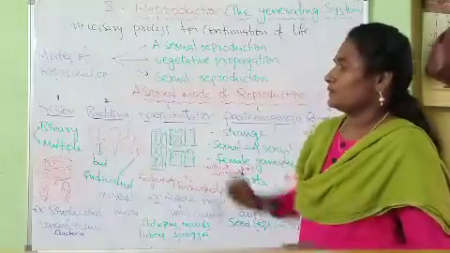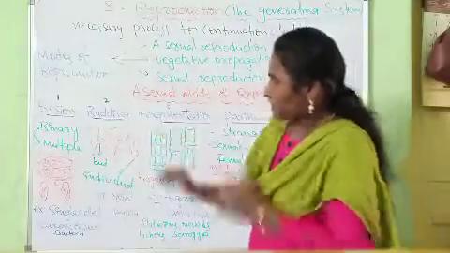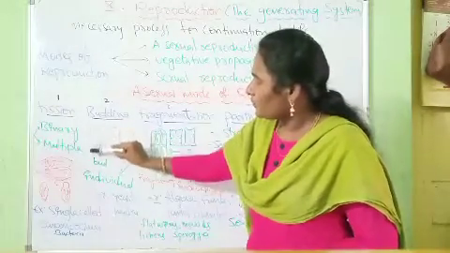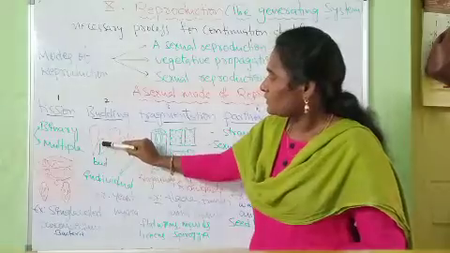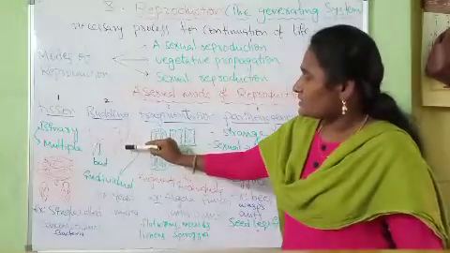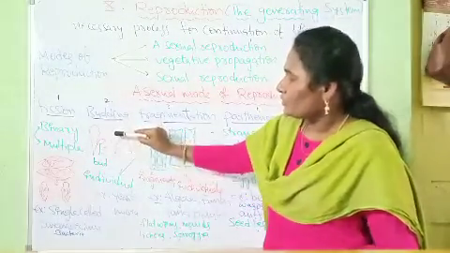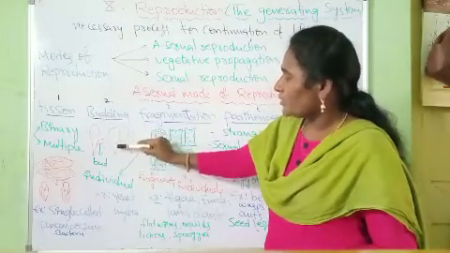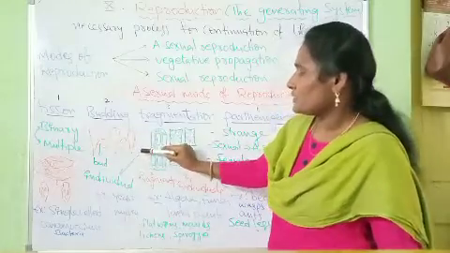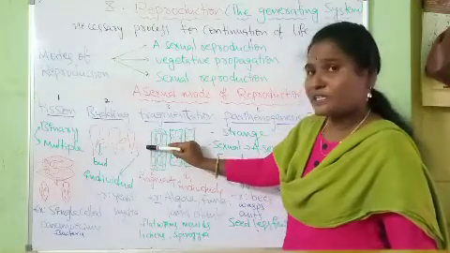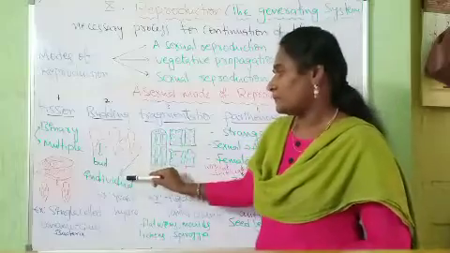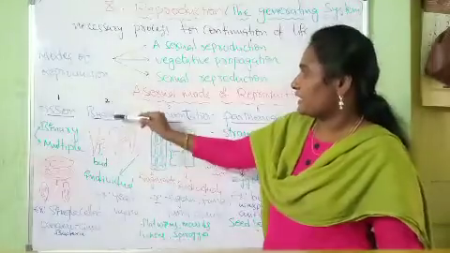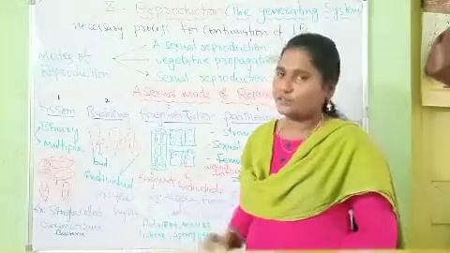Second one is budding. In this type of reproduction, a small growth forms on the parental body as a bud. It grows very identical to the parent. When it grows completely, it separates from the parent body and survives independently. This type of budding is seen in yeast and hydra.